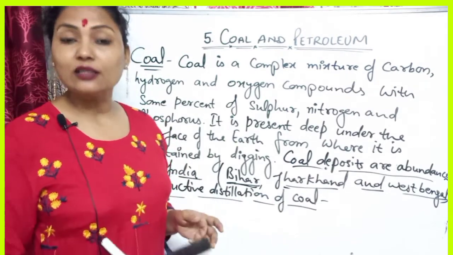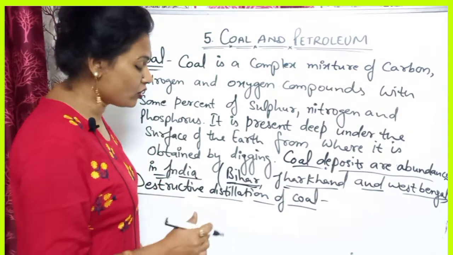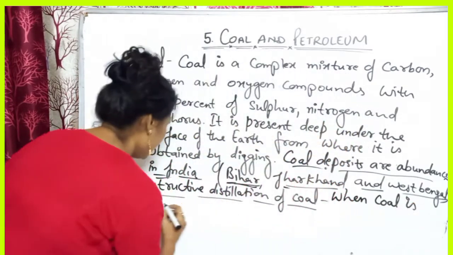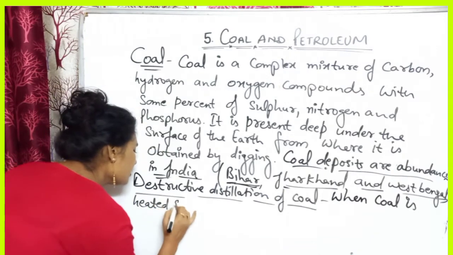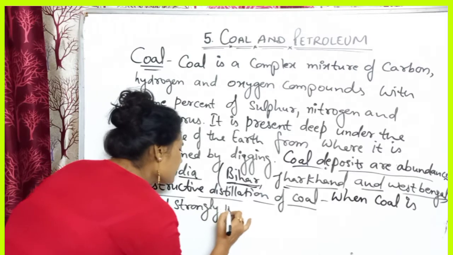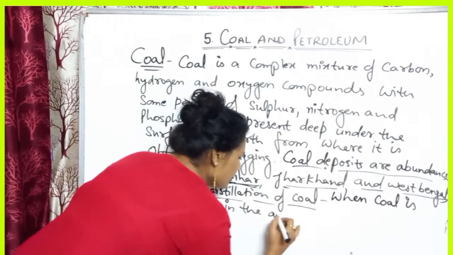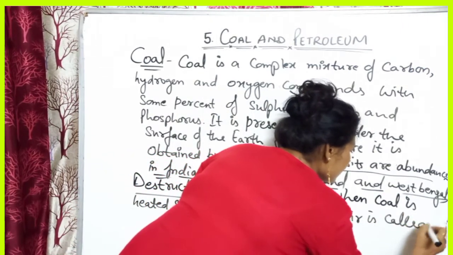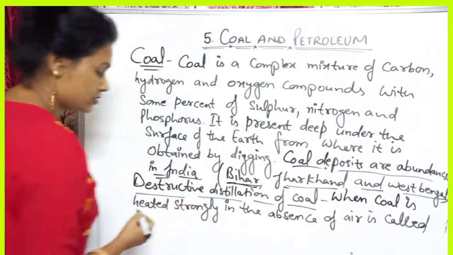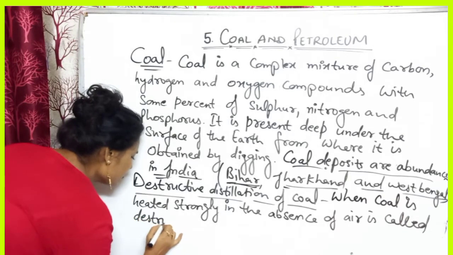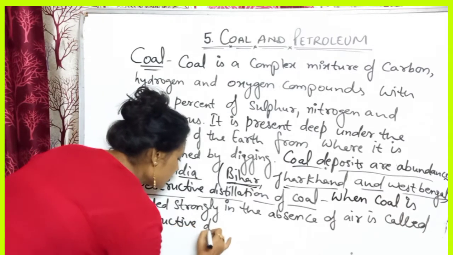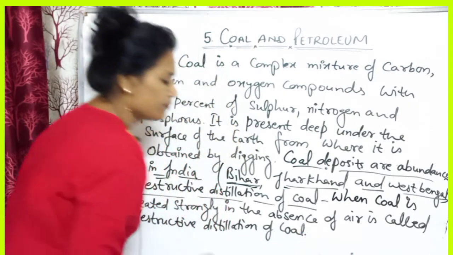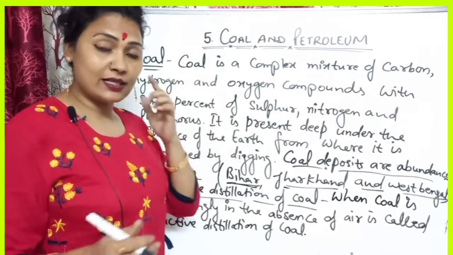So you can write: destructive distillation of coal, when coal is heated strongly in the absence of air, is called destructive distillation of coal. And what are the products which are formed by the destructive distillation of coal?